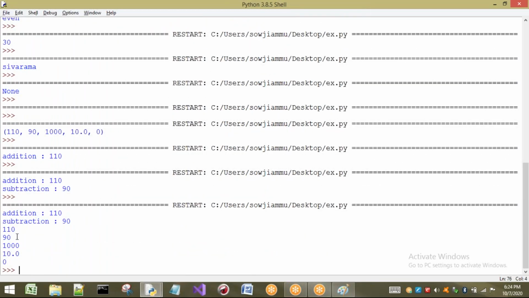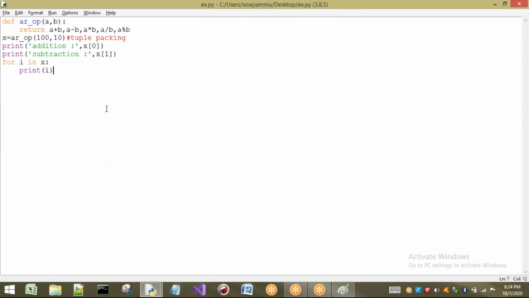What are the values here? 110, 90, 1000, 10.0, and the last one is 0. This is 110, this is 90, this is 1000. This is 10.0, because division is going to give you a float value only. The modulo operator is going to give you the remainder of the division.